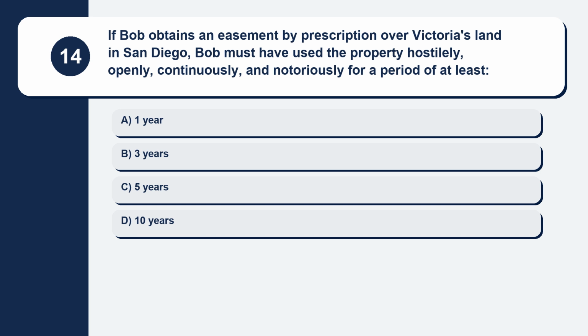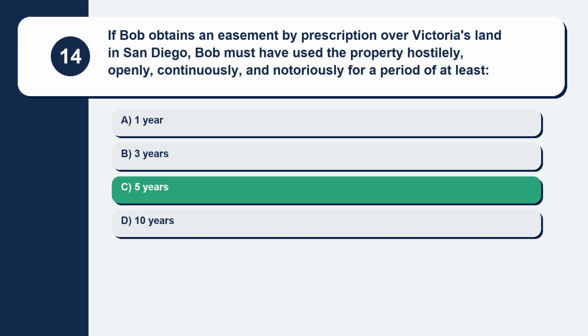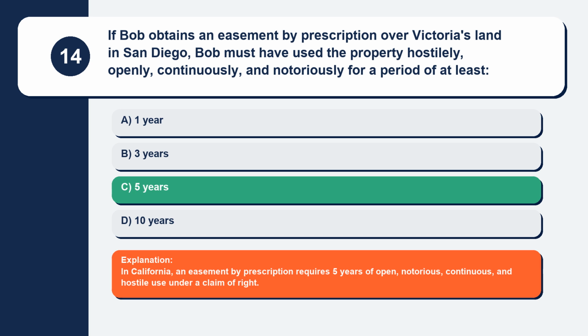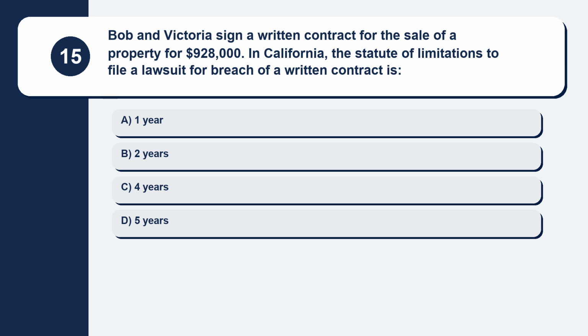Here are your options. Option A, 1 year. Option B, 3 years. Option C, 5 years. Option D, 10 years. The correct answer is option C, 5 years. Explanation: in California, an easement by prescription requires 5 years of open, notorious, continuous, and hostile use under a claim of right. Question 15. Bob and Victoria sign a written contract for the sale of a property for